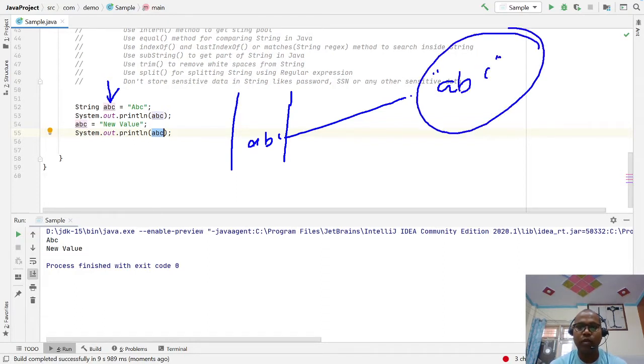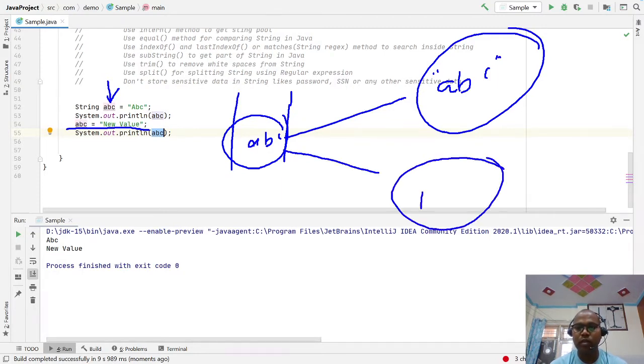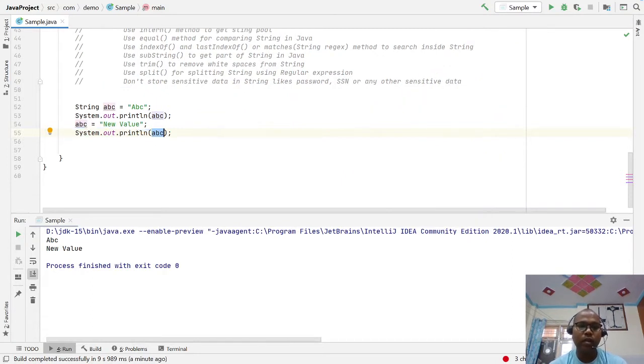Whenever we assign a new value, the reference variable can be changed to point to the new value. So immutable means the content of ABC cannot be modified.